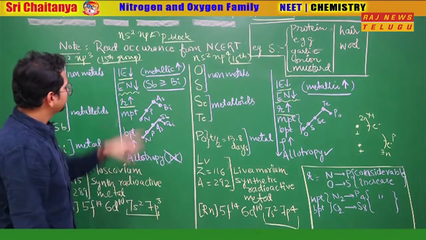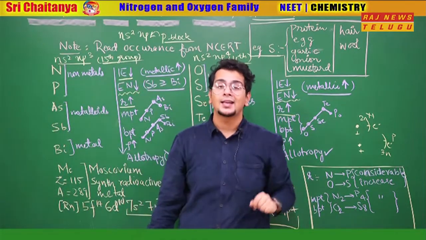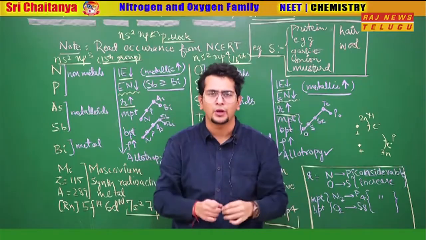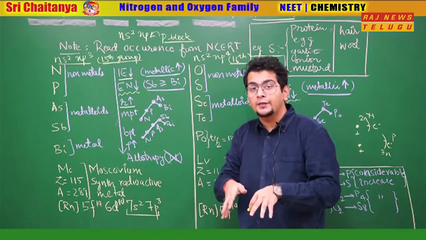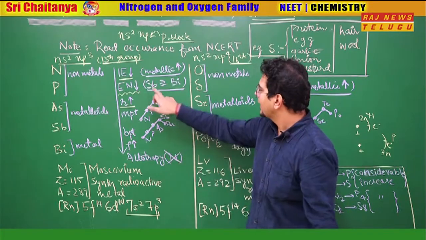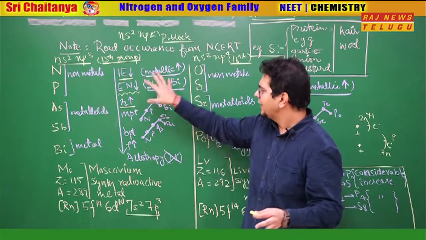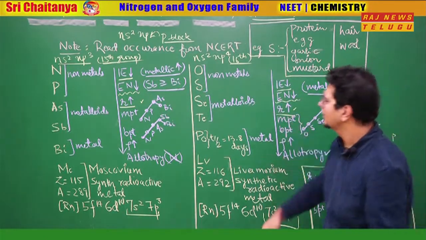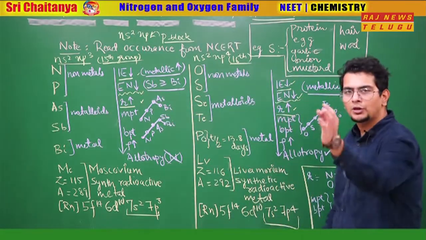Here one important thing: antimony and bismuth. It decreases, there is no problem, but when you open the NCERT, you will find that antimony and bismuth both have the same value on the Pauling scale, 1.9. So if the question comes that antimony and bismuth have the same electronegativity, then same cannot be there, but approximately same is there. So I would better write antimony ≥ bismuth, that means approximately equal but not exactly equal. So variation is there. Going ahead, radius increases top to bottom in both cases, a general trend. Ionization enthalpy decreases top to bottom, general trend. Electronegativity decreases top to bottom, general trend.